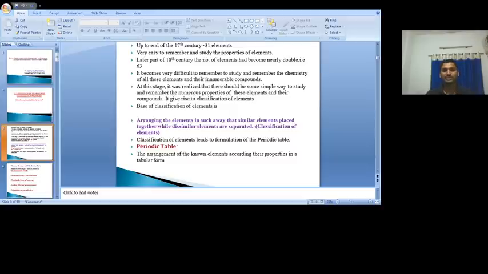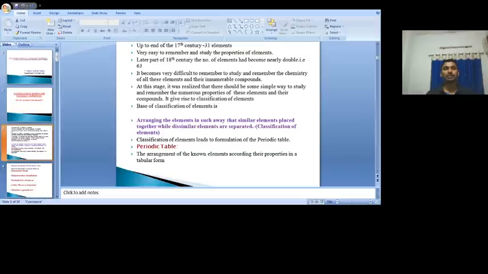On that basis, we classify the elements and arrange them in tabular form, which is called the periodic table. What is the periodic table?